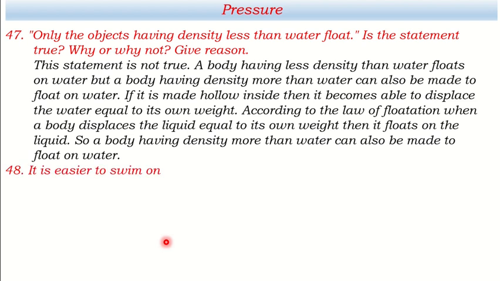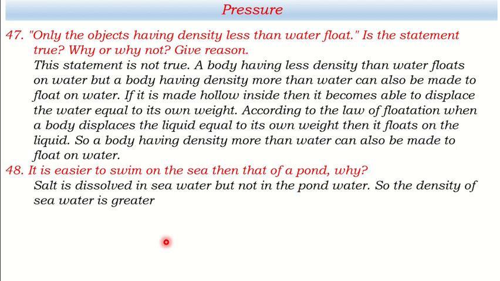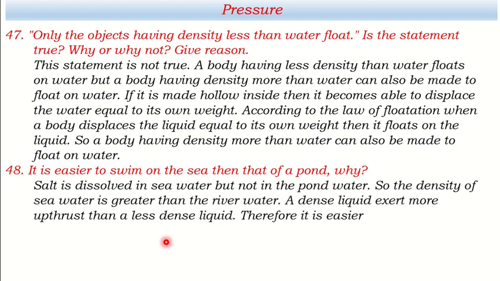Okay, let's have another question. It is easier to swim in seawater than in a pond. Why? We can answer this way. Salt is dissolved in seawater but not in pond water. So the density of seawater is greater than that of pond water. A dense liquid exerts more upthrust than a less dense liquid. Therefore, it is easier to swim in the sea than in a pond. This is all about the density of the liquid. If a liquid has greater density, then it exerts more upthrust.